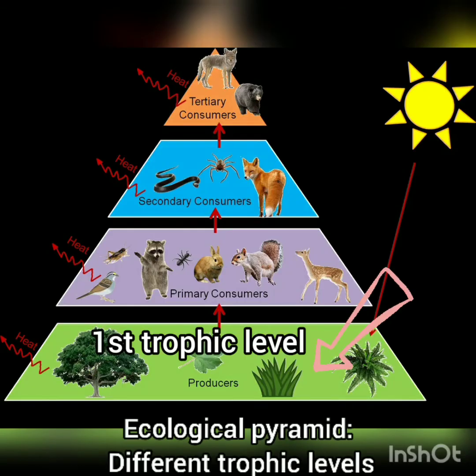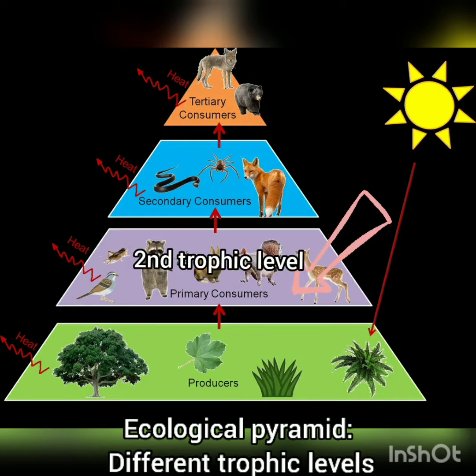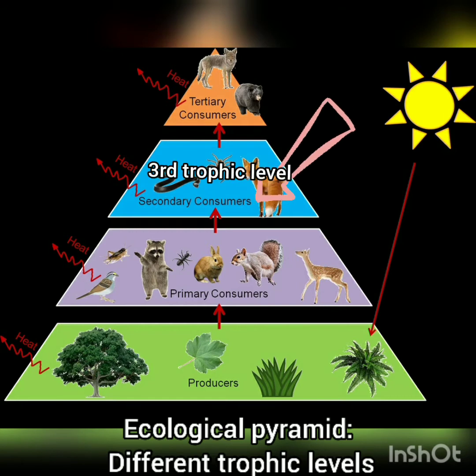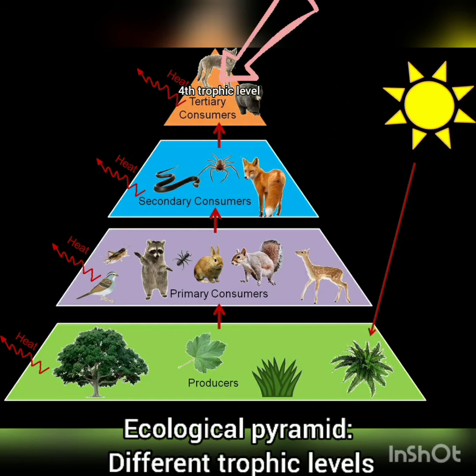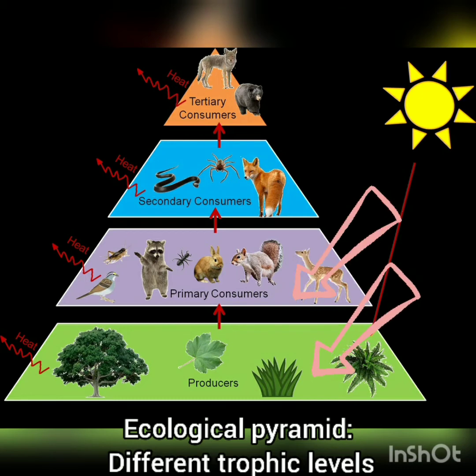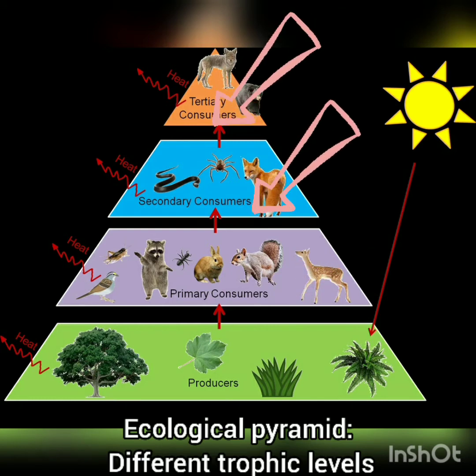The producers form the base of the pyramid, hence, they form the first trophic level. Primary consumers form the second trophic level. Secondary consumers form the third trophic level, and the tertiary consumers constitute the fourth trophic level. So, the base forms the first, then second, then third, and the apex forms the fourth trophic level.